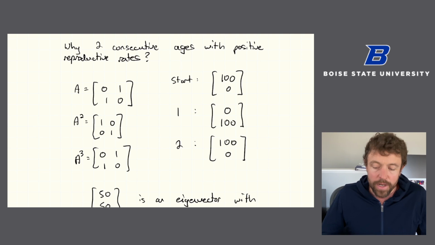All right, so hopefully that video was helpful and gives you a sense for how to solve these sorts of population growth problems that can be modeled with the Leslie matrix.